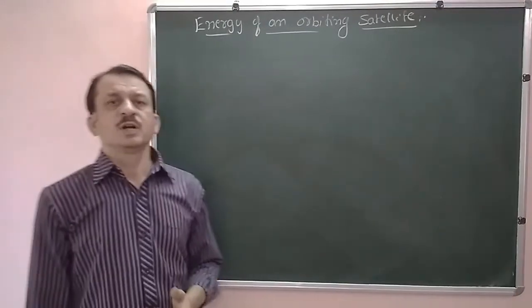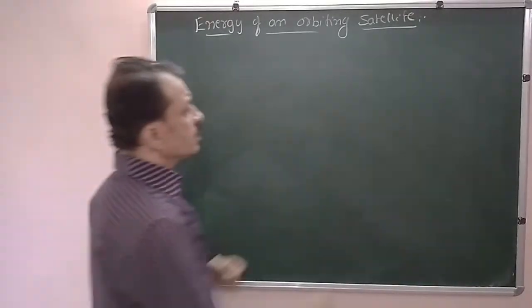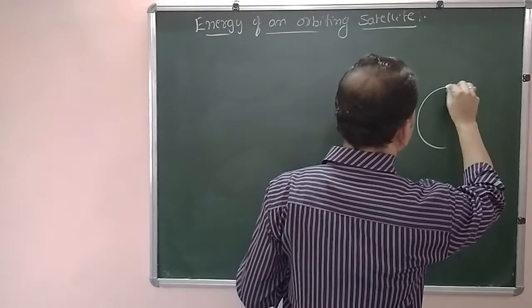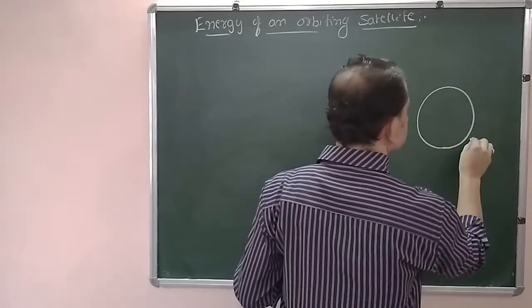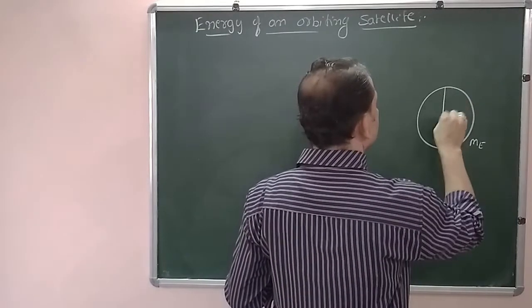Next concept, energy of an orbiting satellite. Now we have an Earth of mass ME having a radius RE.